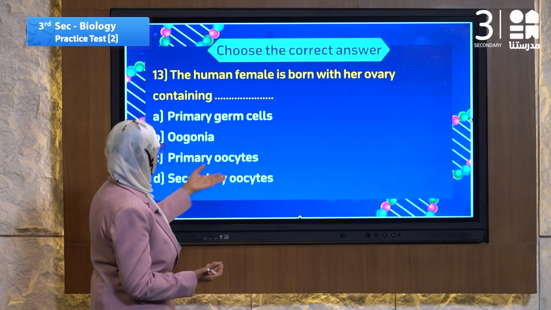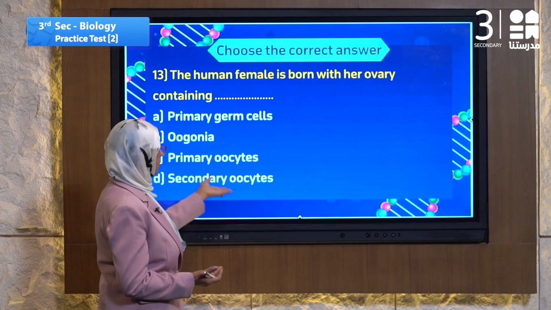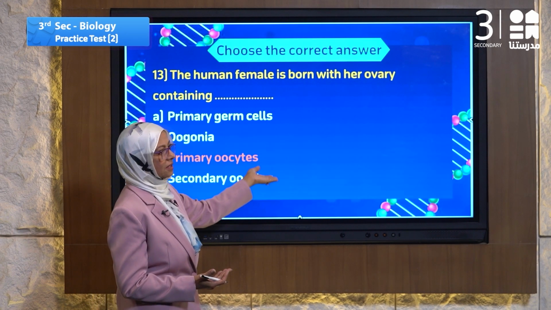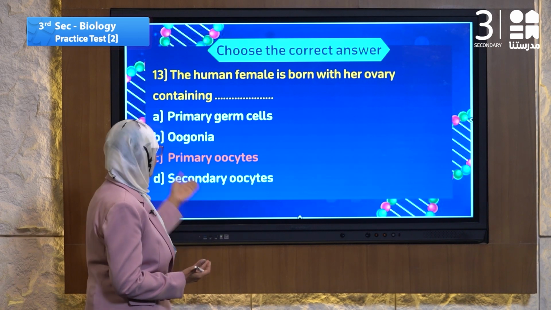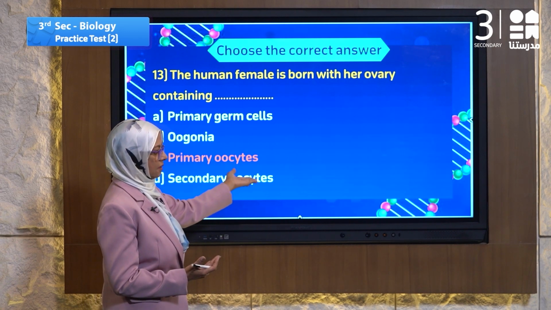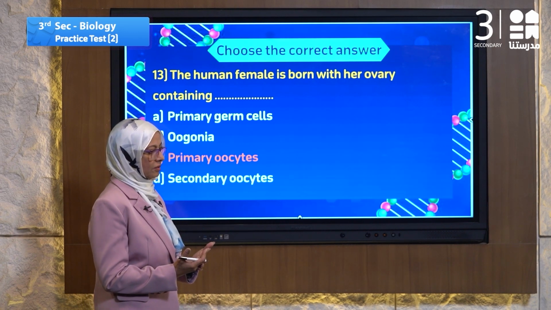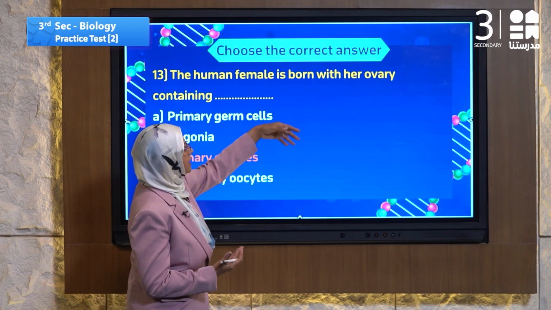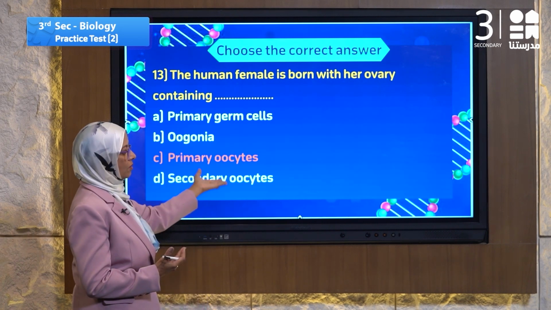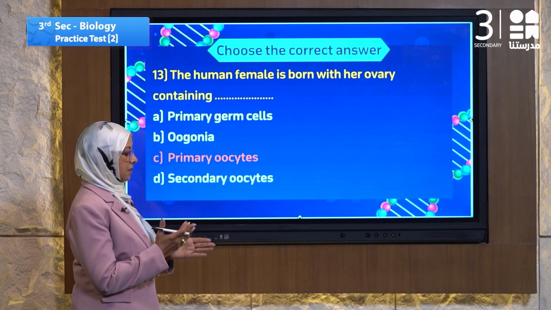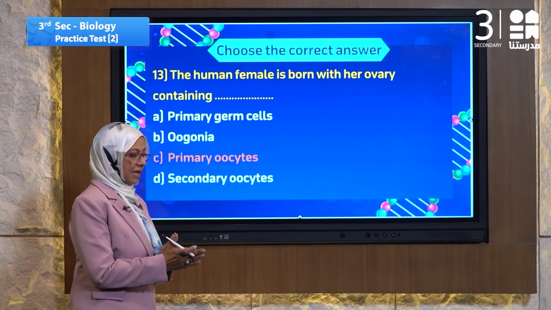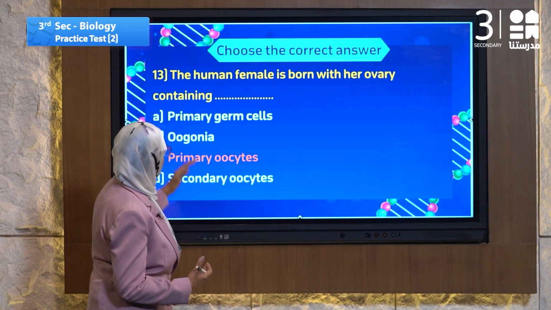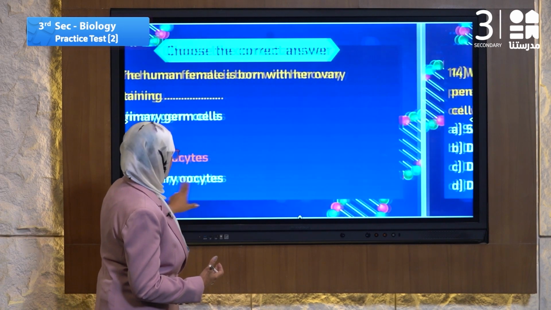No. Primary oocyte? Secondary oocyte? Yes, the answer is primary oocyte. The female is born with primary oocytes. Females are born and their ovaries contain primary oocytes, which stay until they mature to perform later stages like the secondary oocyte.